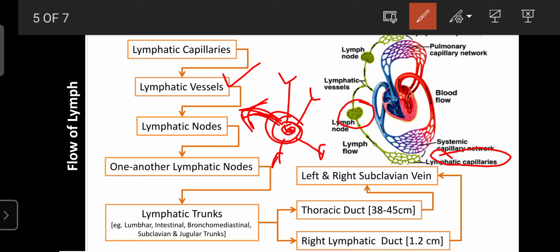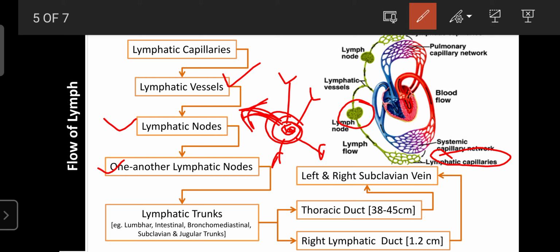For detection of blood cancer, doctors also observe the size of the lymph nodes. If the size of a lymph node increases day by day, it indicates the person may be suffering from blood cancer. These lymph nodes join together to form bigger lymph nodes, and all the nodes drain their secretions, or lymph, into the lymphatic trunks.